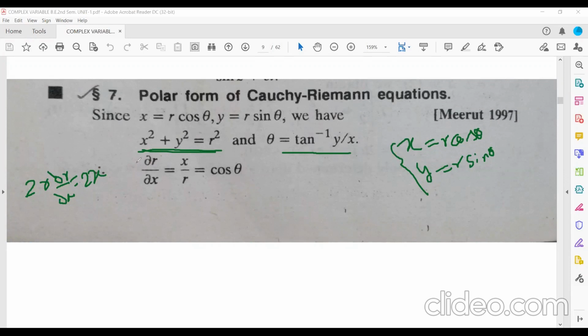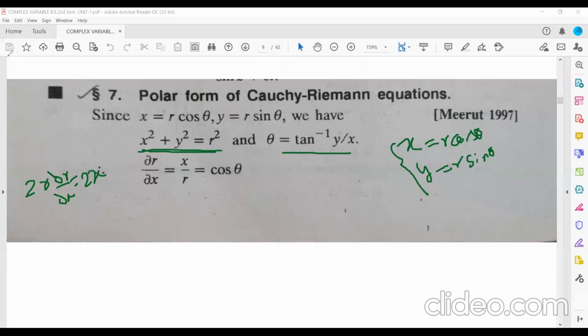So in partial derivative, if you are differentiating with respect to some variable, then the derivative of the other variable with respect to that variable will be 0. That means if you are differentiating with respect to x, then whatever other independent variable, you need to consider as constant.